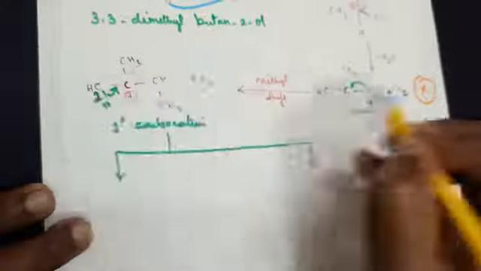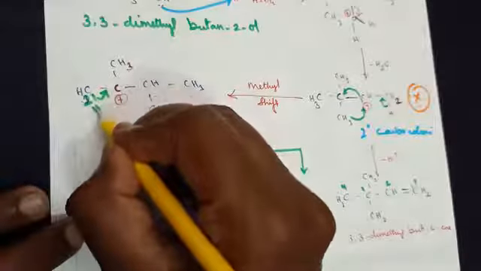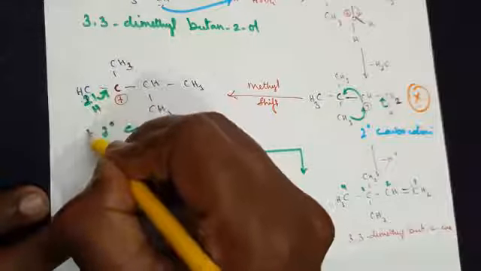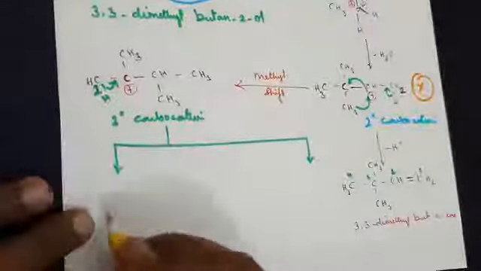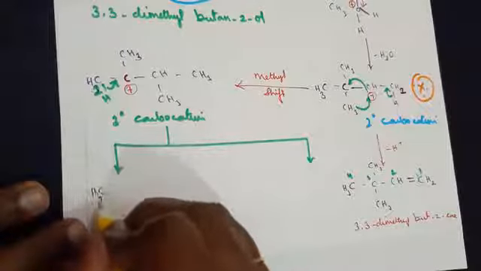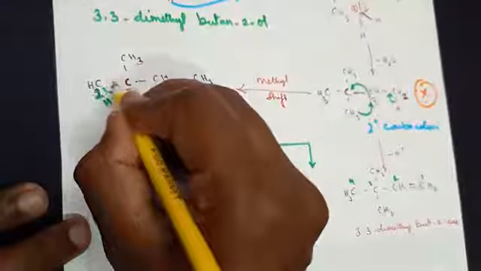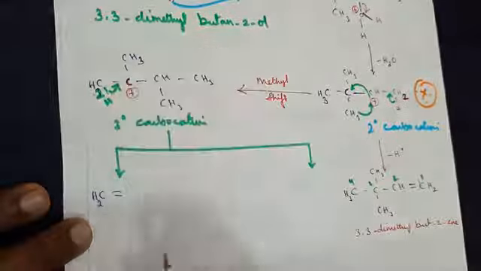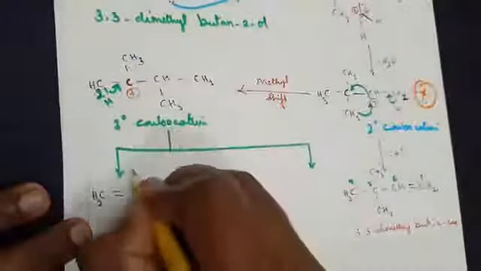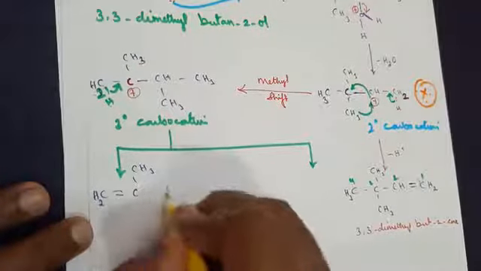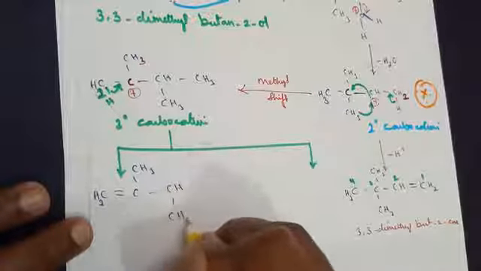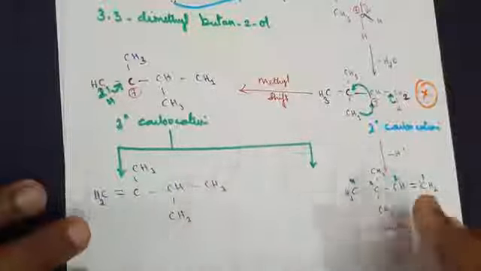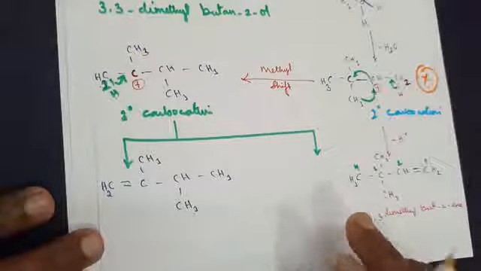CH3, I am writing it in this manner, CH2 and H, so that you know that 1 hydrogen is lost and the bond moves in here. The product you will get is CH2. The single bond becomes a double bond because this hydrogen is lost. The bond moves in here. The CH3 is as it is here. You get a CH, CH3 and a CH3 here. Is the concept clear for you all?